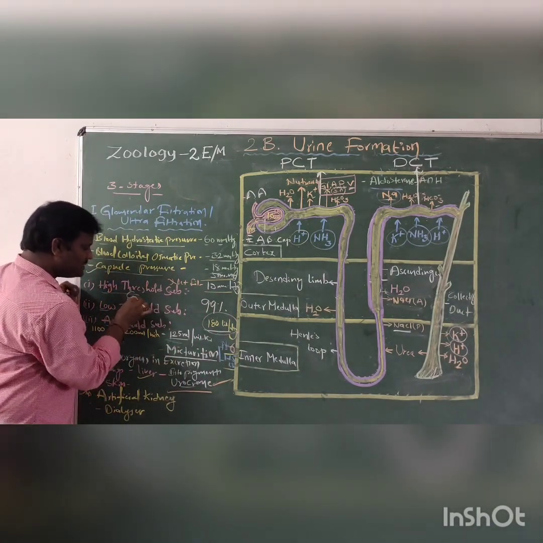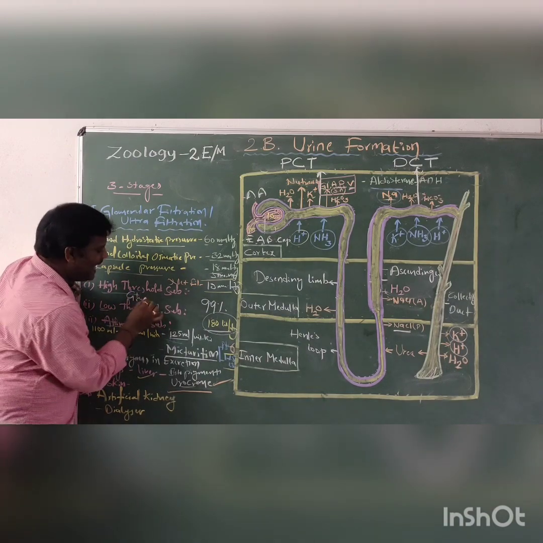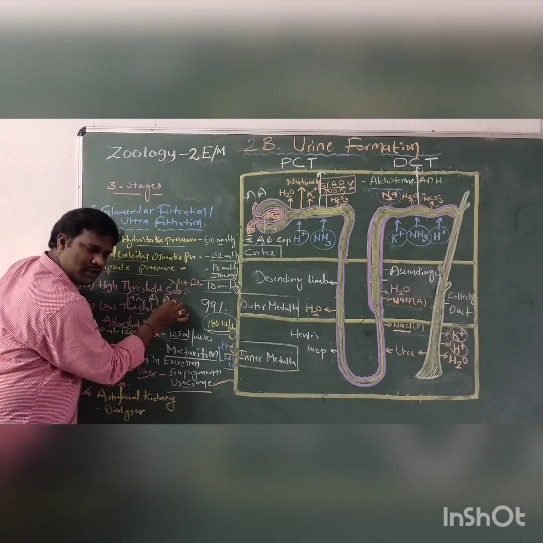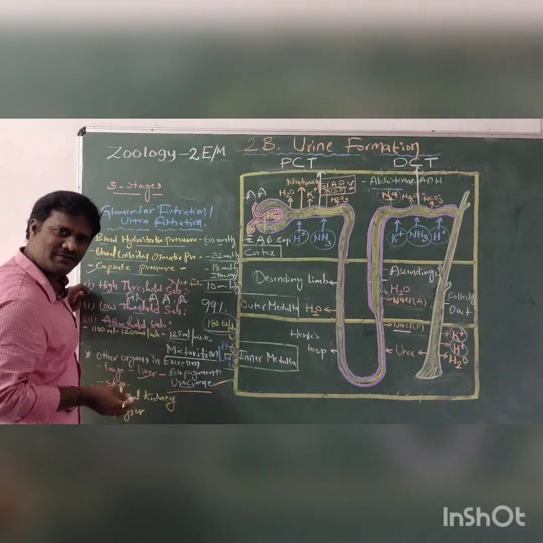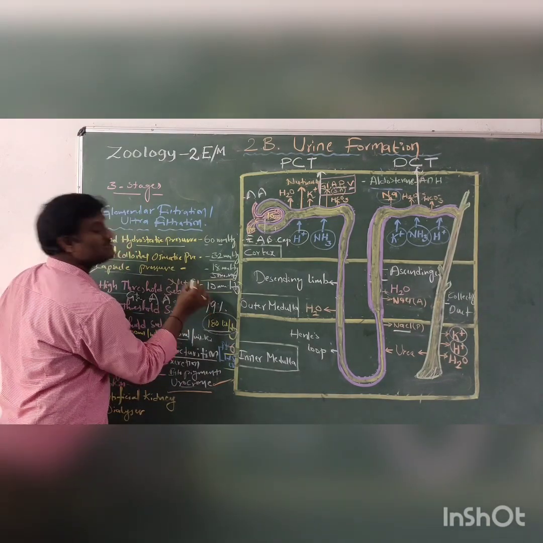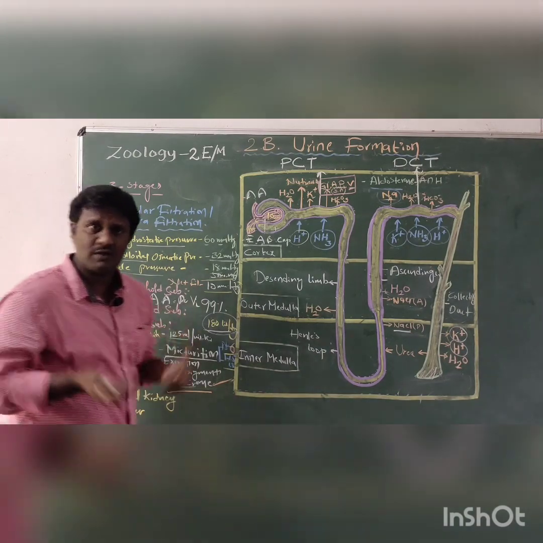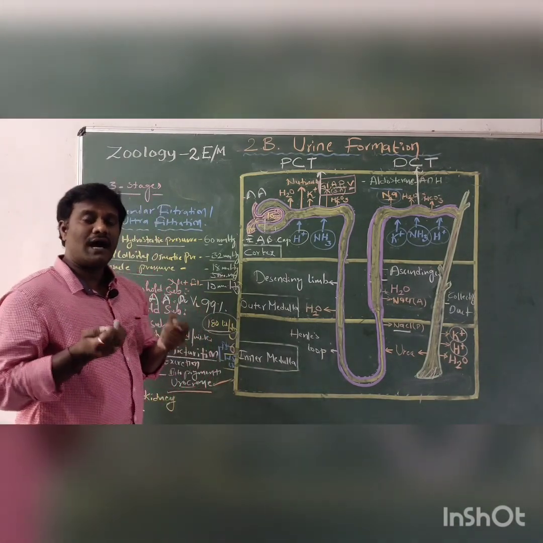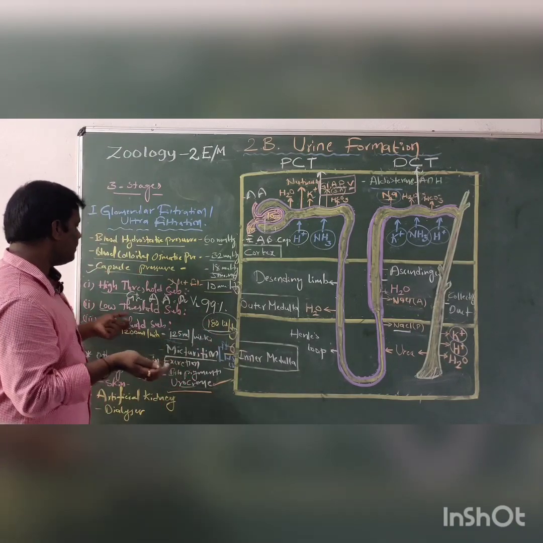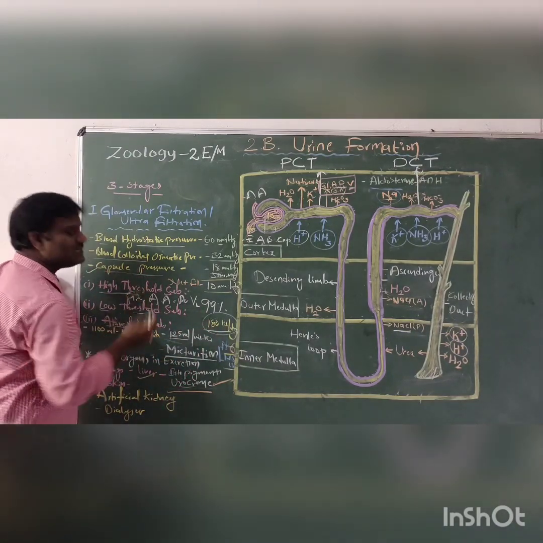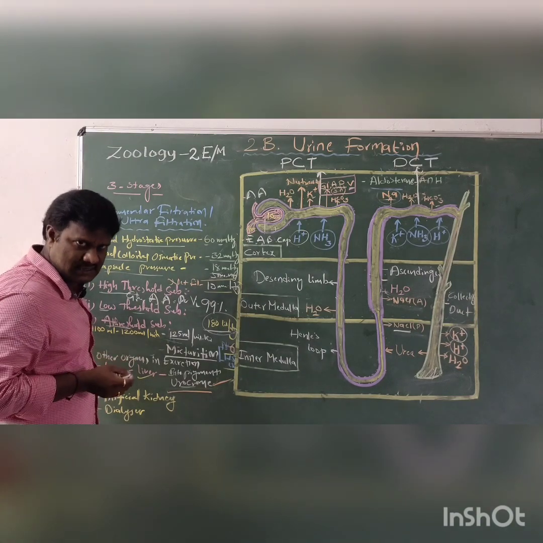For example, glucose is important for our body, and amino acids, proteins, and vitamins are also important for our body. These large particles can be used maximally by our body, which is why they are called high threshold substances.